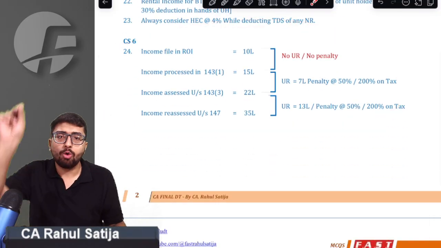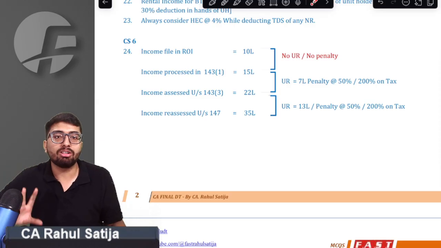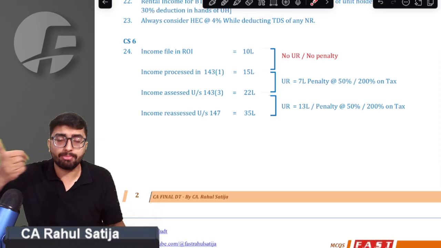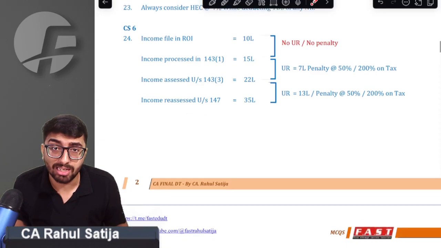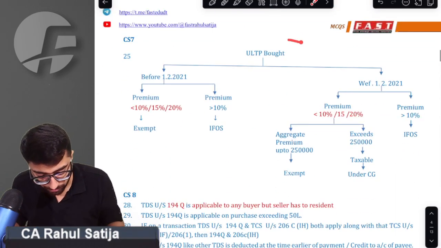A similar point is repeated: whenever there is an increase in income on account of intimation, no penalty is charged. But if the increase is on account of assessment or reassessment, then penalty is to be charged on account of underreporting or misreporting, as the case may be.